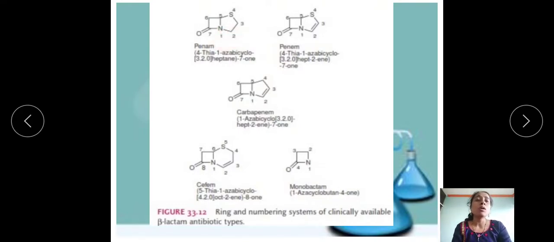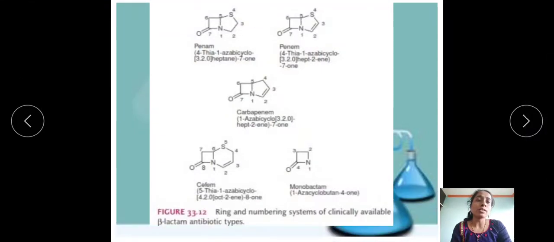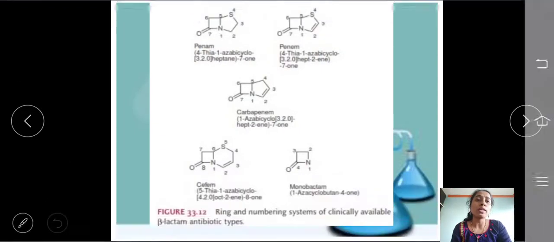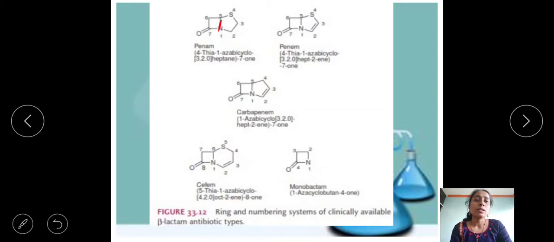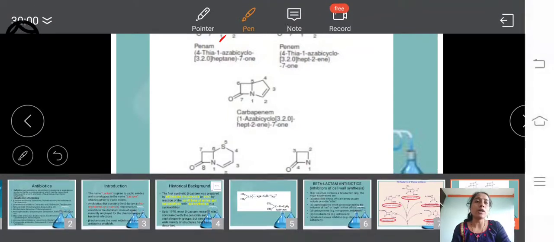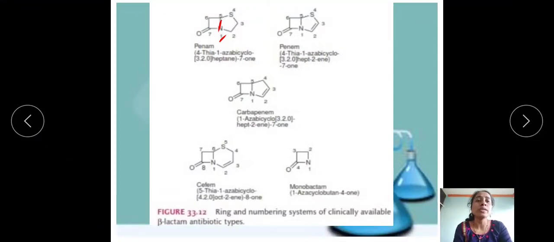Due to the fusion of these 2 carbon atoms, I will put a mark over here, on this one and this one. With such a fusion, how many carbon atoms remain over here? 1, 2 and 3.